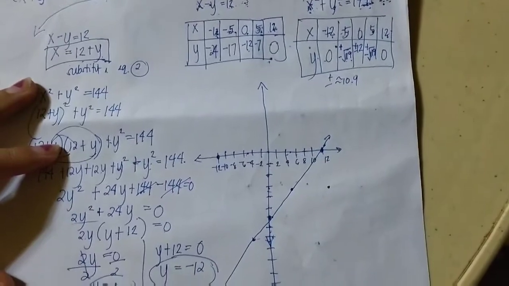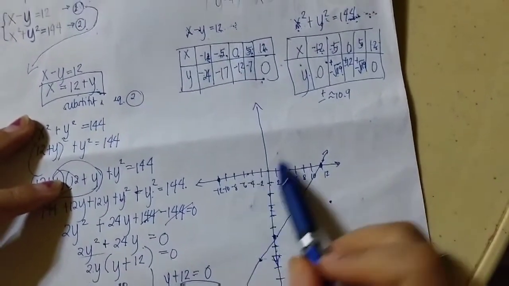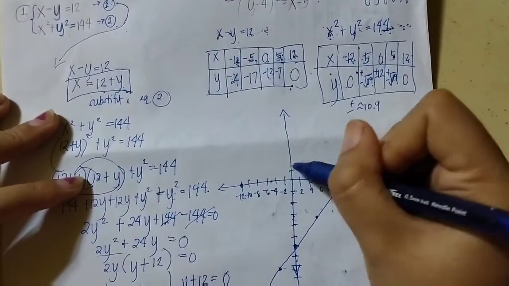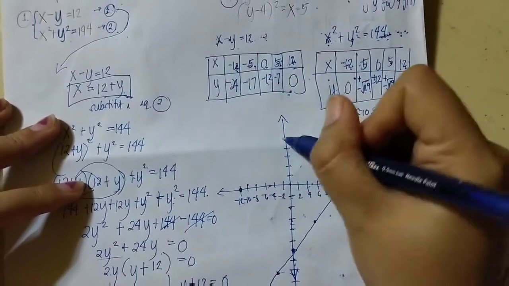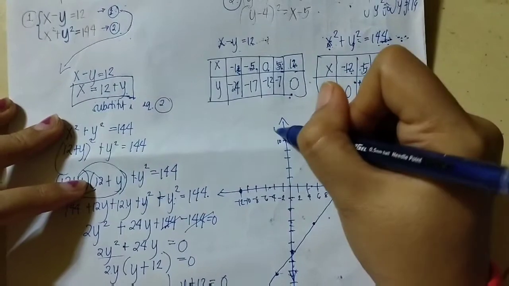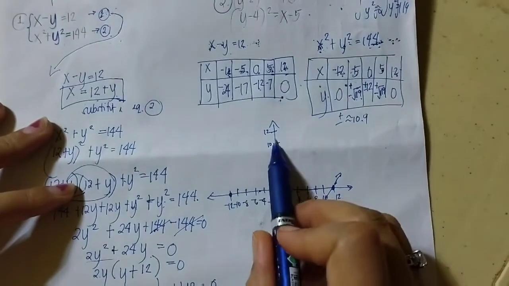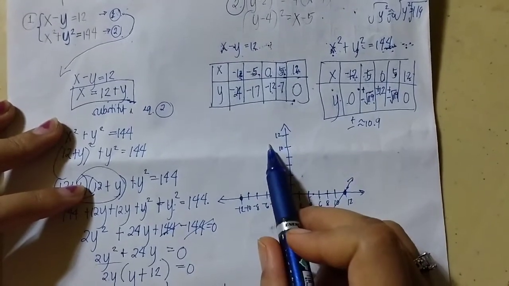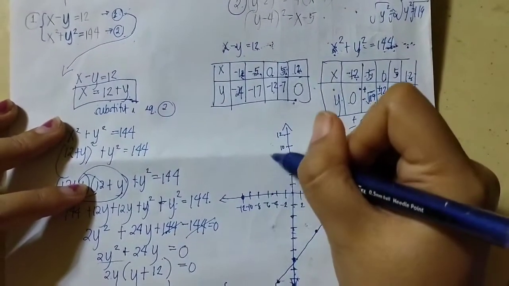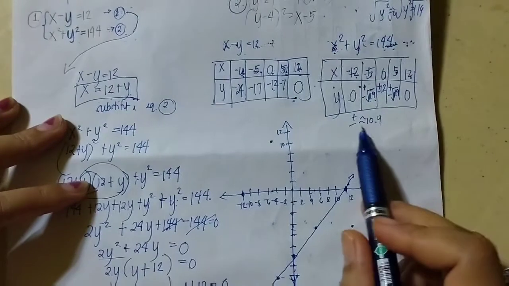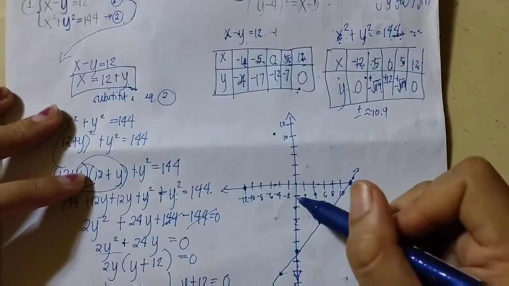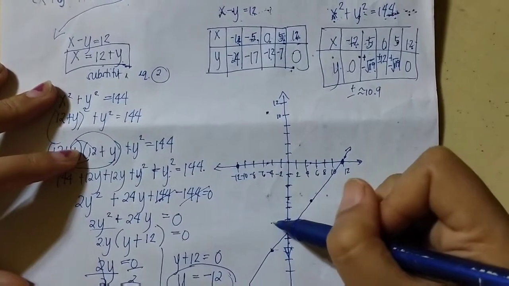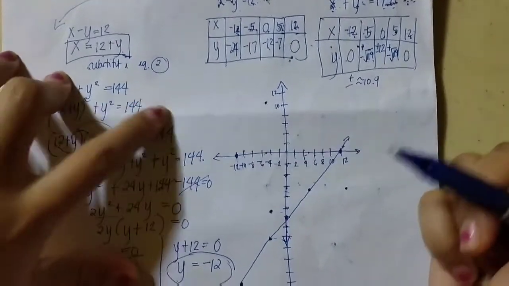So negative 5, 10.9, positive and negative.